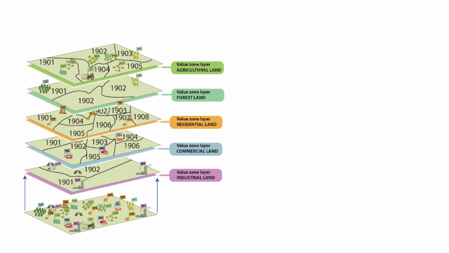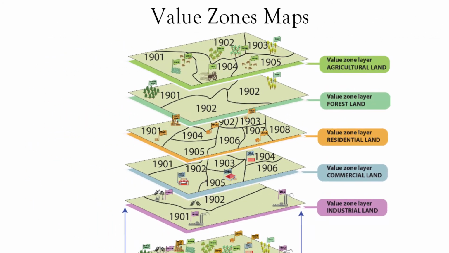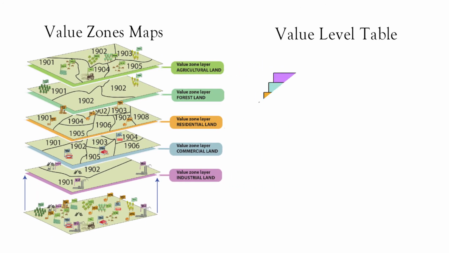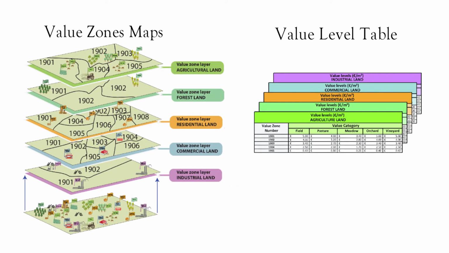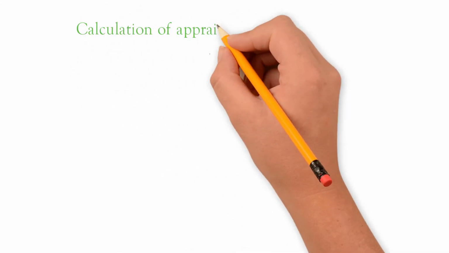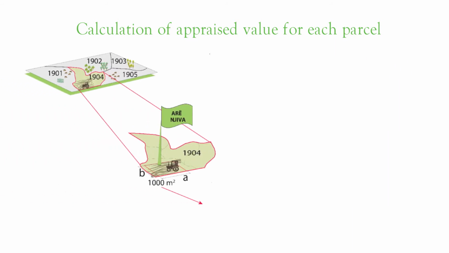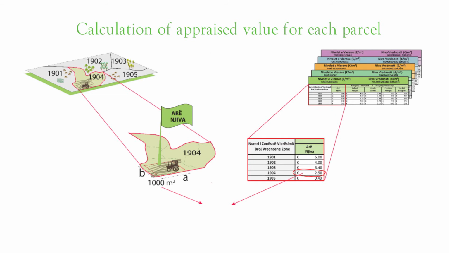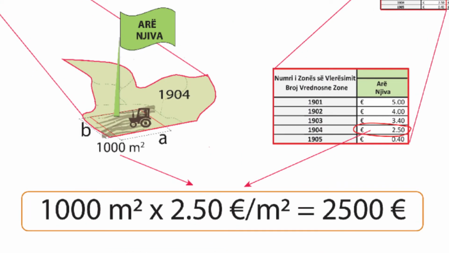When value zone borders and value zone levels have been determined, they are presented on value zone maps and in value level tables. There are different value zone maps for different categories. A value level table shows the value per square meter for the different value categories. When the value zone and the value levels have been determined, the value for each parcel is calculated. This is done by multiplying the area of the specific parcel with the applicable value level. This is the value per square meter for the value zone in which the parcel is located.